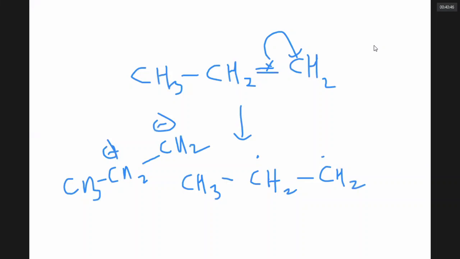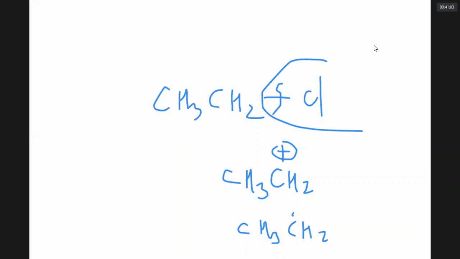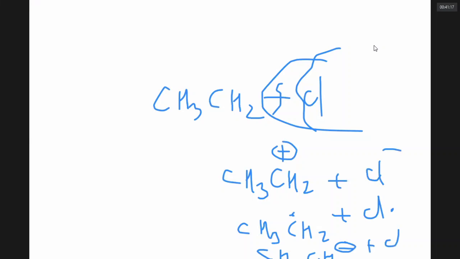Also, you can have rupture of bonds in different ways. If you have CH3CH2Cl, if the Cl is taking both the electrons, eventually you get carbocation. If the Cl is taking only one electron, you get ethyl free radical. If the Cl is going as Cl plus, then you get CH3CH2 minus, carbanion. In this case, you got Cl minus. In this case, you got Cl radical. In this case, you got Cl plus.